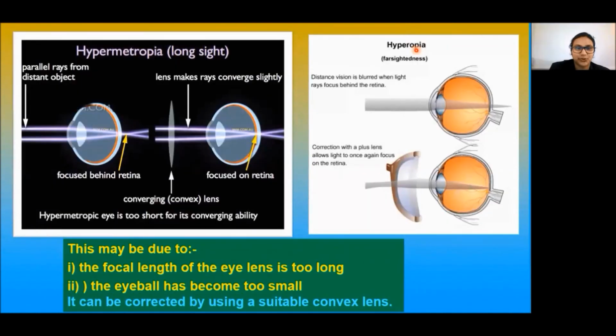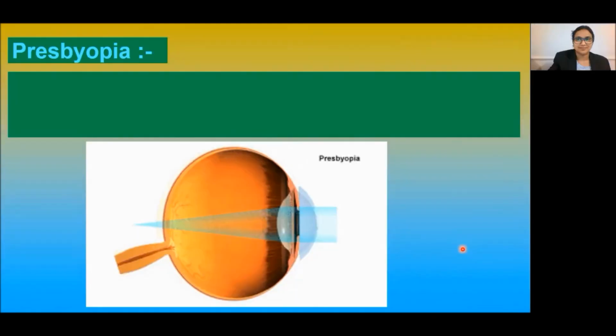This may be due to the focal length of the eye lens being too long, or the eyeball having become too small. This can be corrected using a converging lens or a convex lens. Eyeglasses with converging lens provide the additional focusing power required for forming an image on the retina itself.